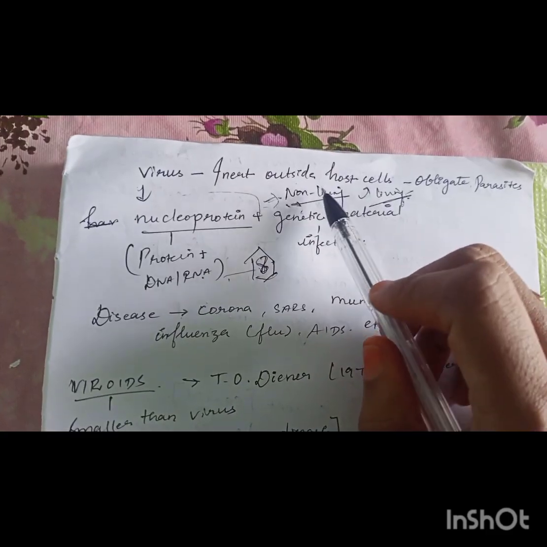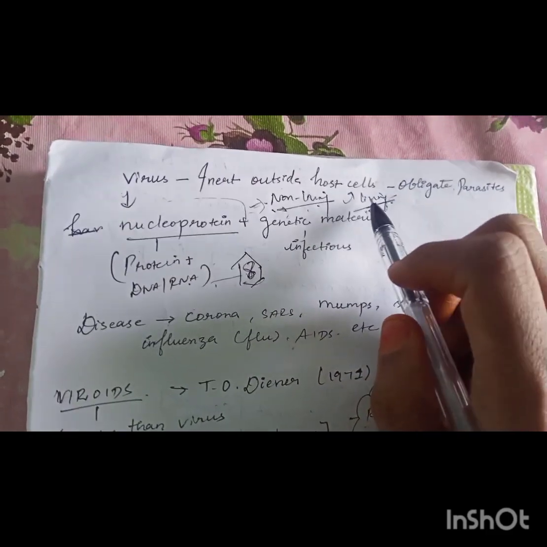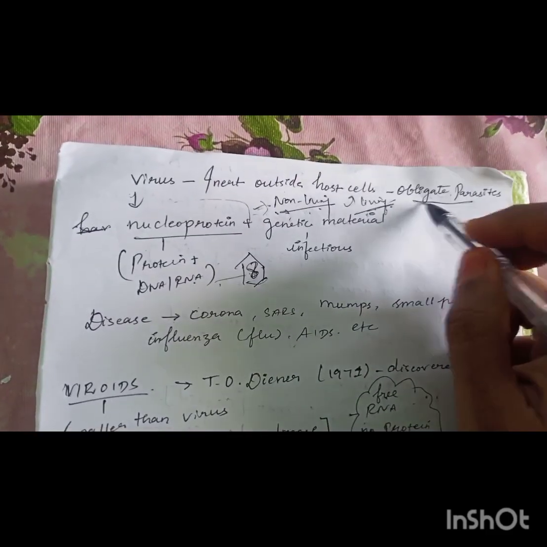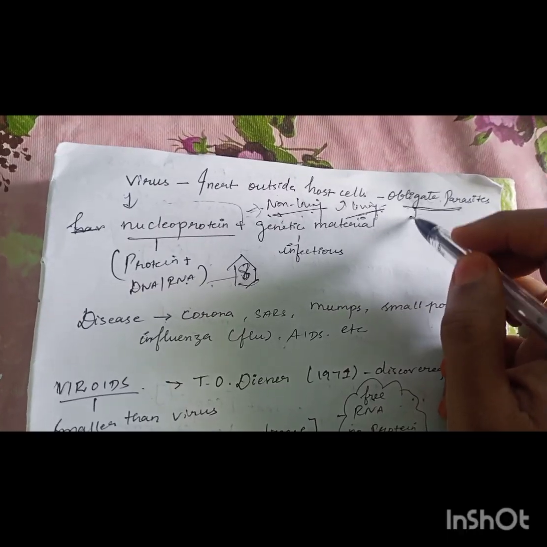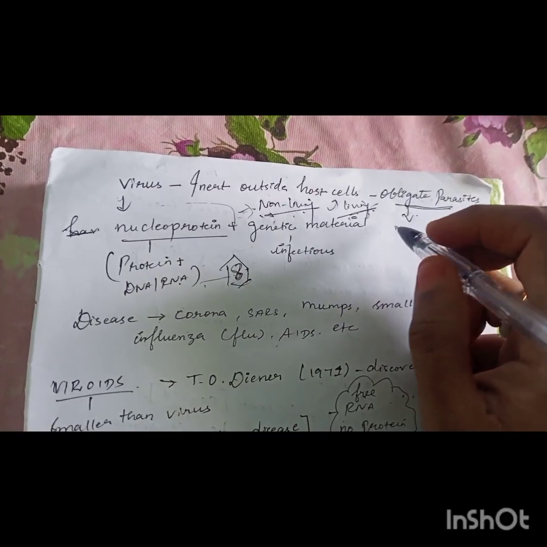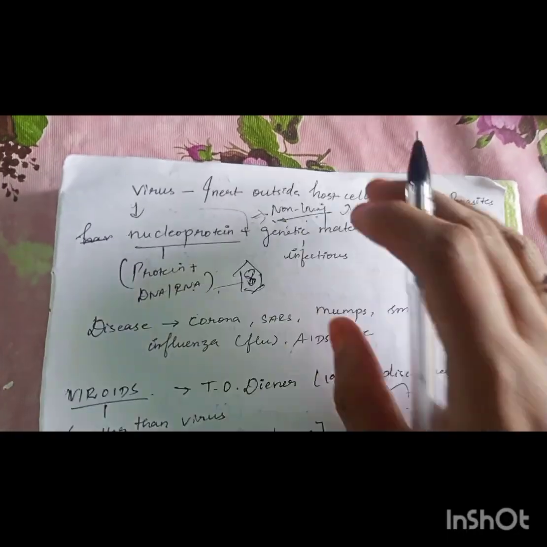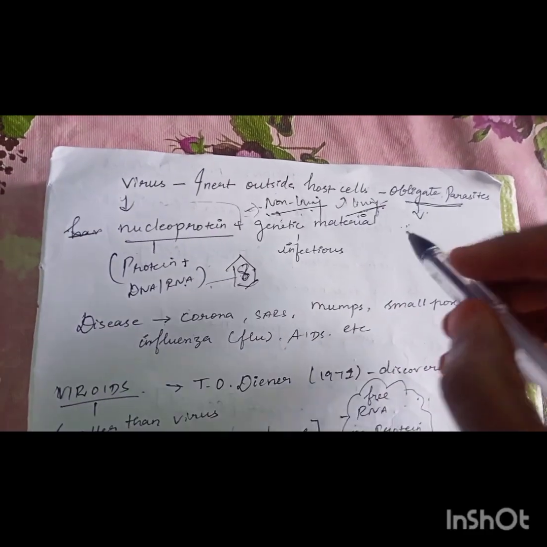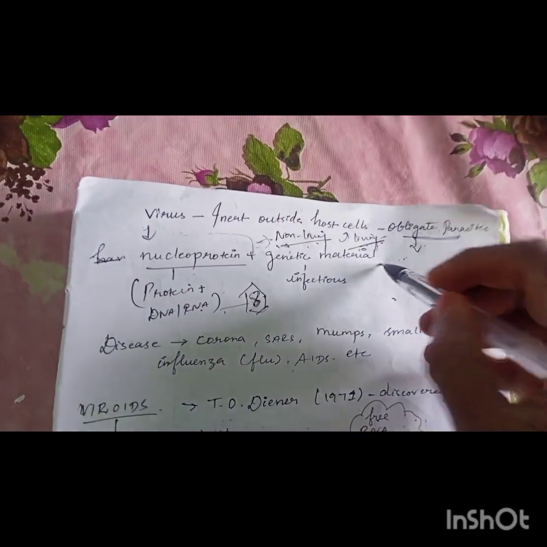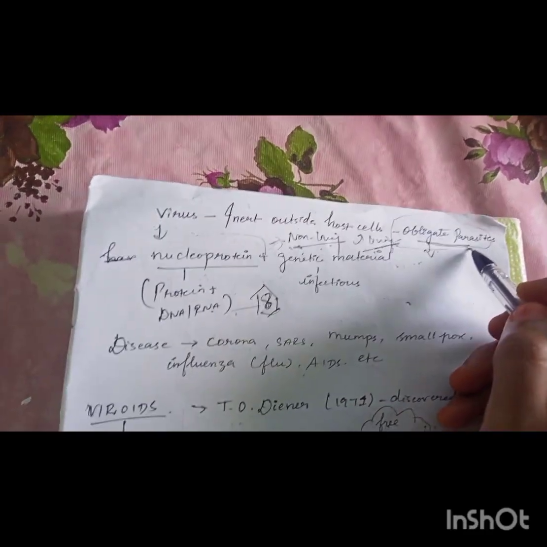Outside the living cell it is non-living, and inside the living cell it is living, and hence it is known as an obligate parasite. It can carry out its function only inside living cells.